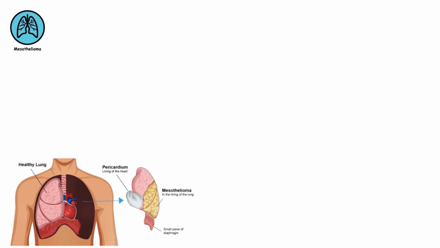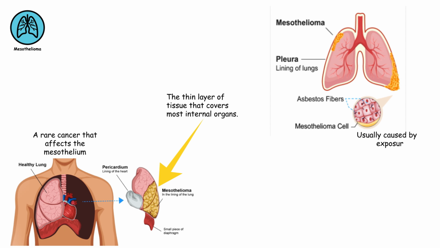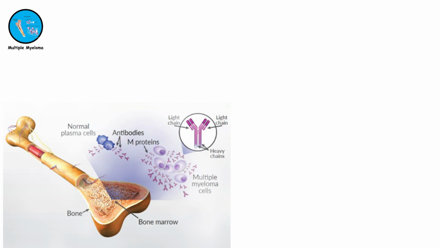Mesothelioma. Mesothelioma is a rare cancer that affects the mesothelium, the thin layer of tissue that covers most internal organs. It's usually caused by exposure to asbestos fibers and commonly affects the lining of the lungs or the abdomen.